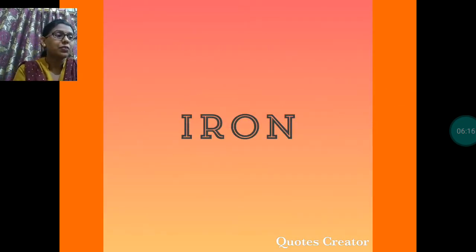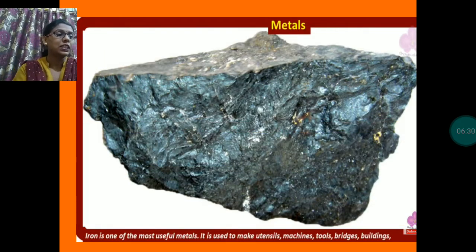Let us start with the minerals, metal. First one is iron. Iron is found in abundance in Jharkhand, Odisha, Chhattisgarh, Madhya Pradesh, Karnataka, and Goa. These are the states where iron is found.